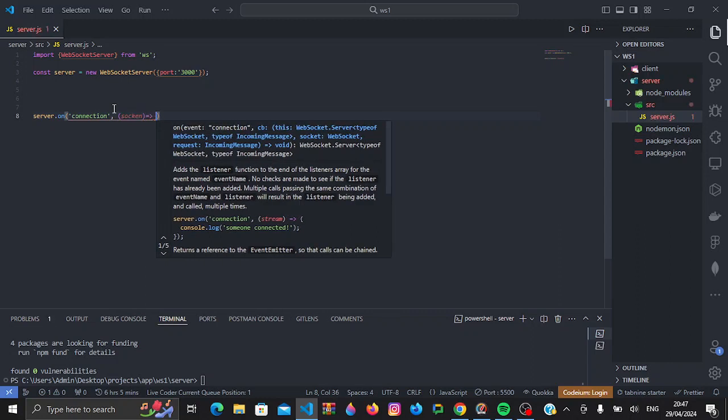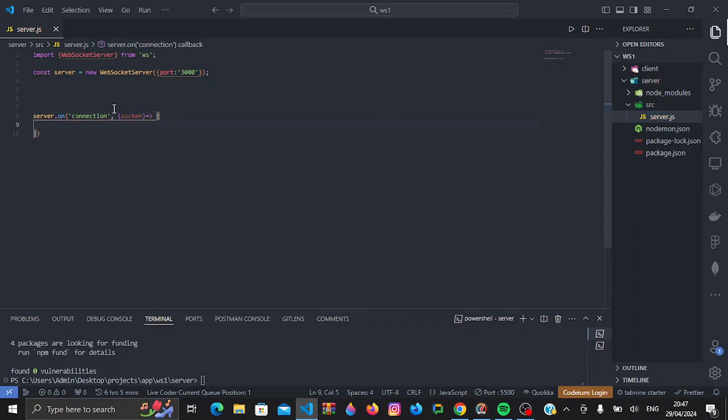In our case, because I want to demonstrate how the server and the client communicate, we just send back the message we get from the socket. So I'll register another event using the socket.